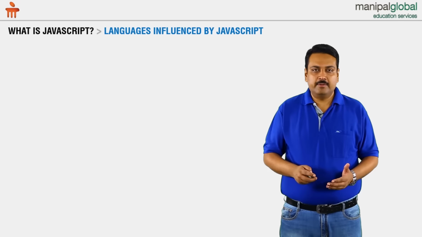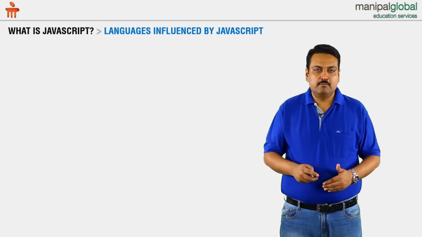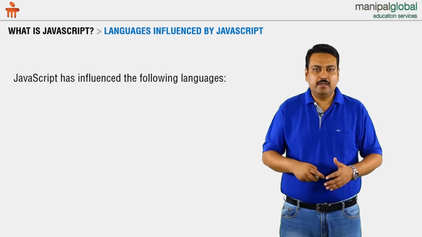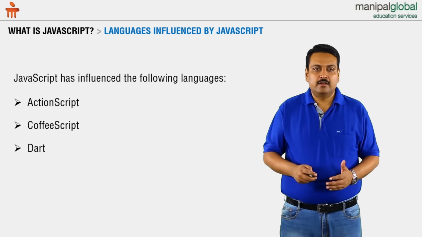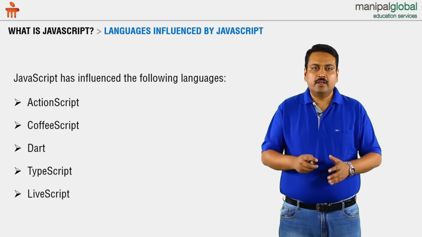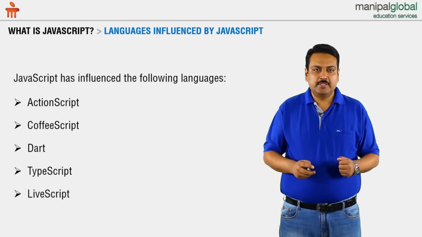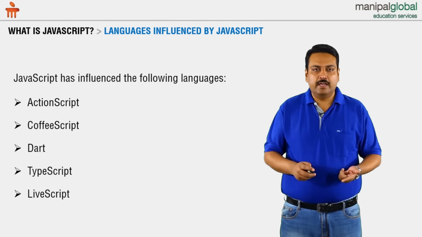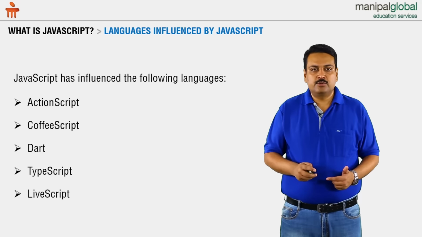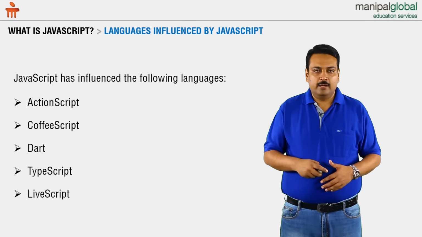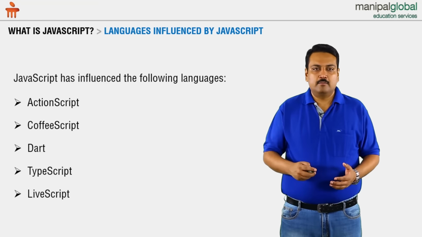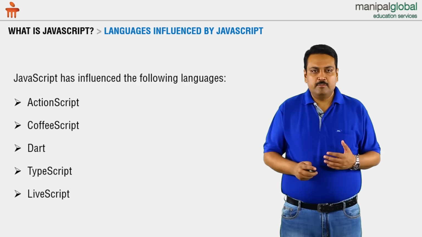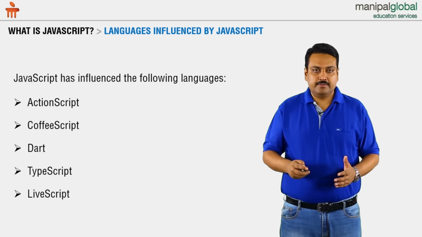Now let's look at languages which have been influenced by JavaScript. JavaScript has influenced many languages that have come of late. ActionScript is one of them, CoffeeScript, Dart, TypeScript, and LiveScript. Here, I would like to highlight three languages specifically: ActionScript, which is a language created by Adobe and used in Flash applications as well as in Flex applications; Dart, which is created by Google; and TypeScript, created by Microsoft. These languages have been influenced quite a bit by JavaScript.